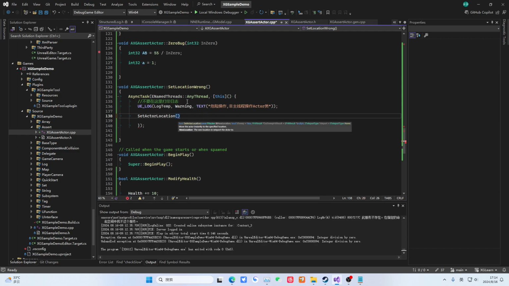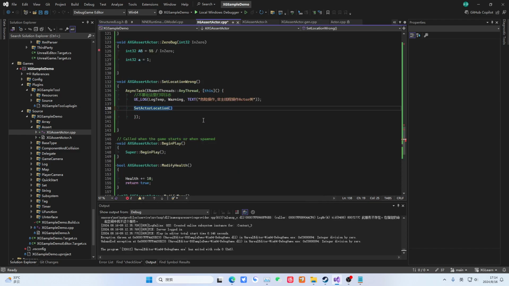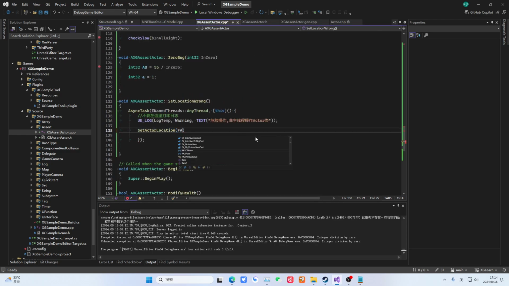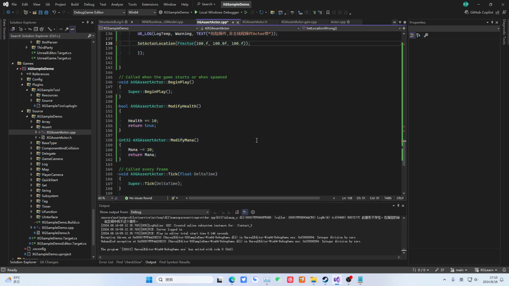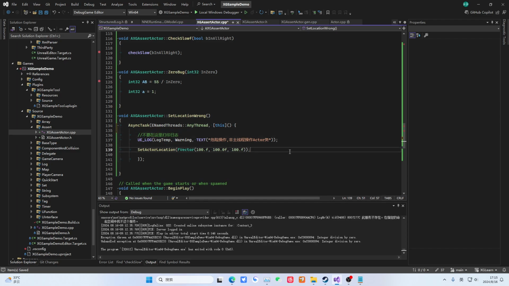We can see here it does a series of work here. Then we ignore it. We give an FVector. Let's just give it 100. Okay. Then, actually, if you operate it once here, let's test it and we'll know.